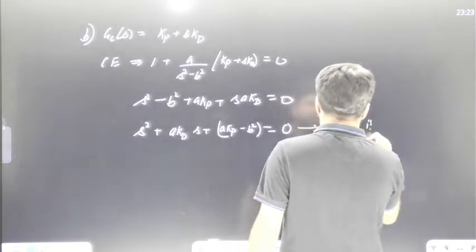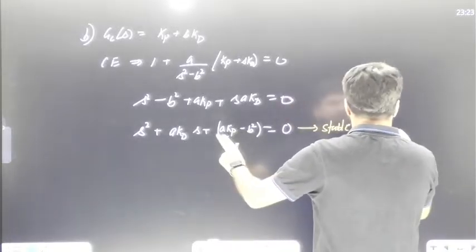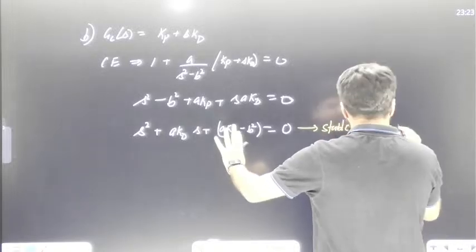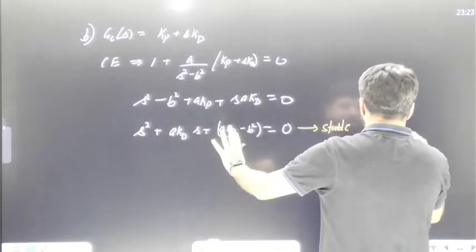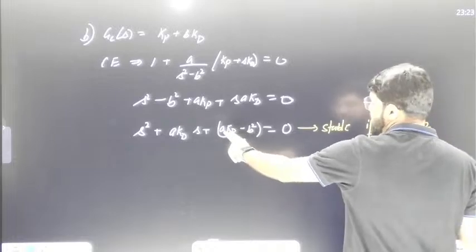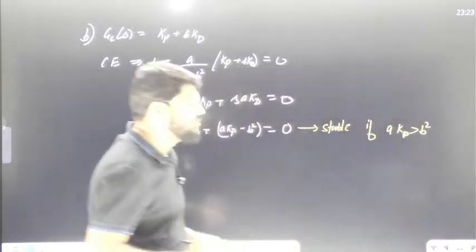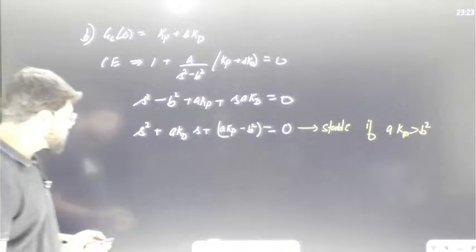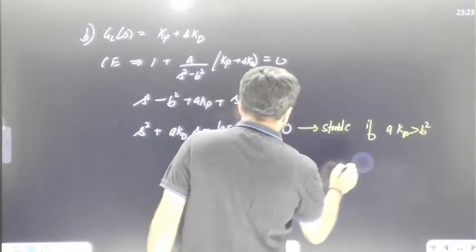A is positive, so what you have to choose is the value of Kp such that A Kp is greater than B square. If A Kp is greater than B square, this will be positive. So the PD controller can definitely stabilize.